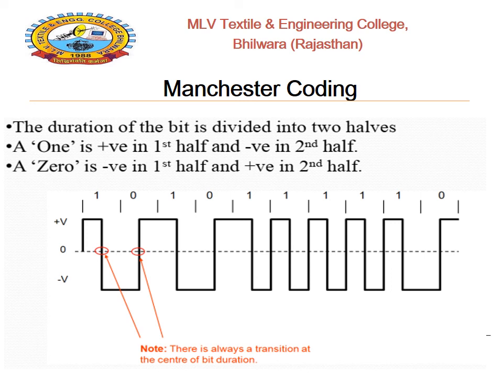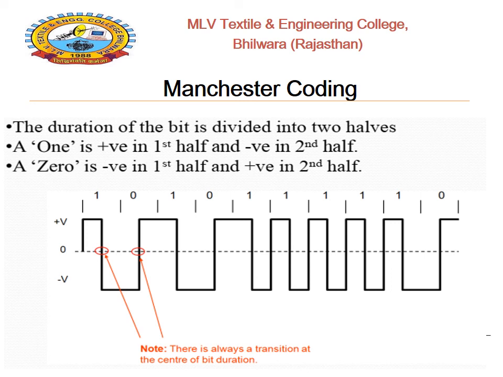The first point discussed in this PPT is that 1 is positive in the first half and negative in the second half, and the second point is that for the bit 0 it is negative in the first half and positive in the second half.